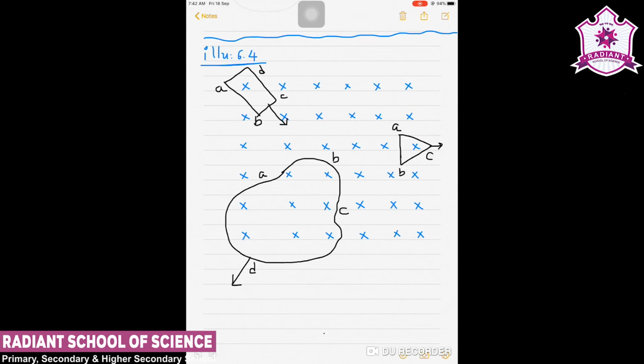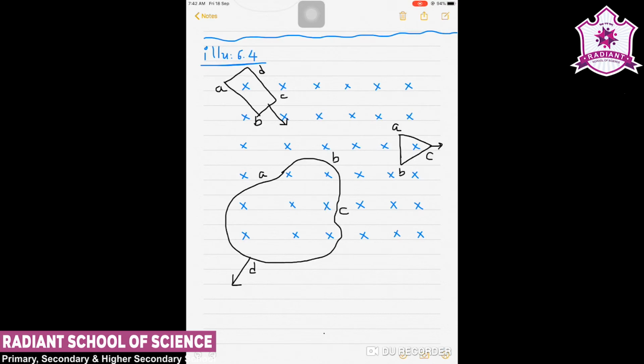Now we can see that the first, the upper square loop, a rectangular loop given as ABCD, is entering the magnetic field. Second, a triangle shaped loop ABC, is going out of the magnetic field.